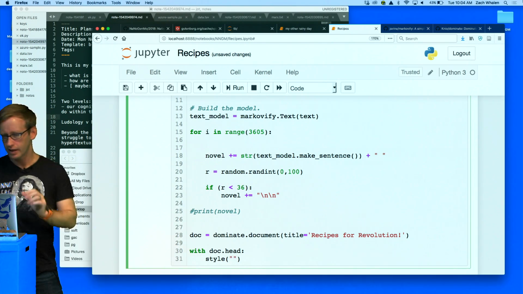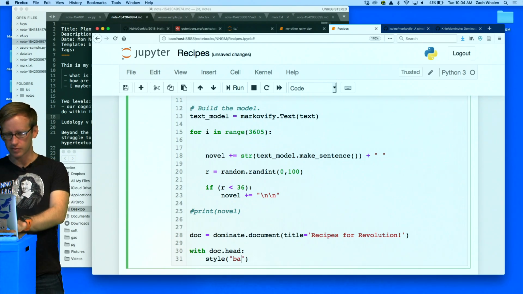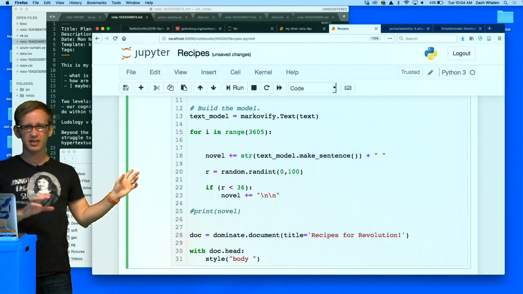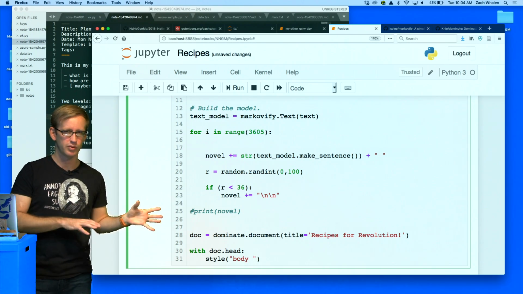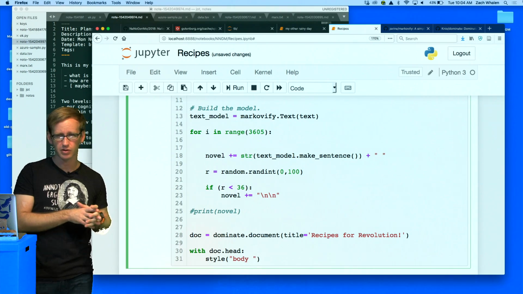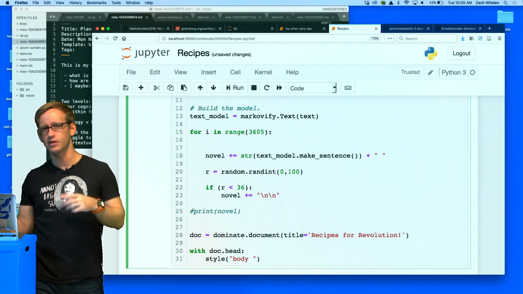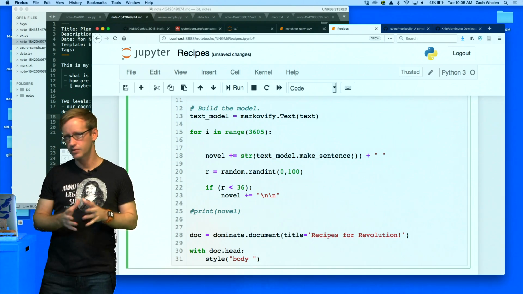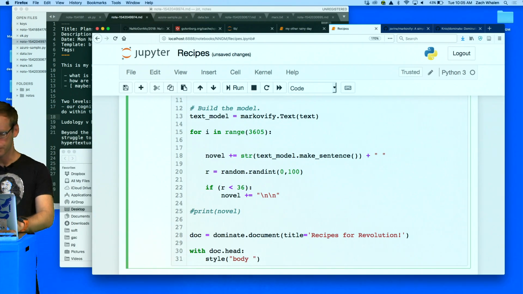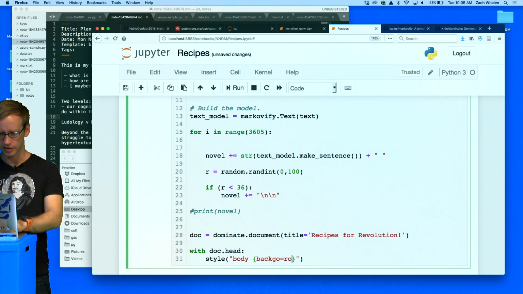I don't really know what I want yet, so I'm just going to write it in here. This is the kind of thing where you're only going to make one or two quick tweaks. You don't want to do anything very complicated. You can do an external style sheet like you would normally do in HTML development, but just for quick stuff like this, this is fine. So I'm just going to make sure that this actually works.